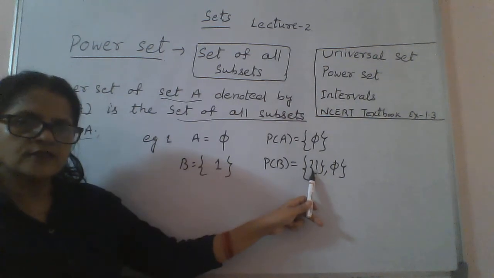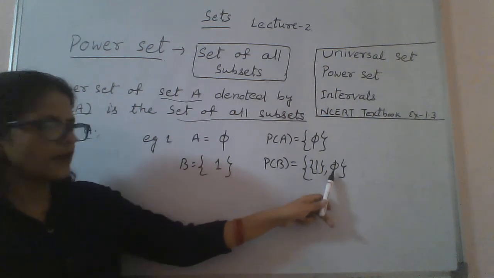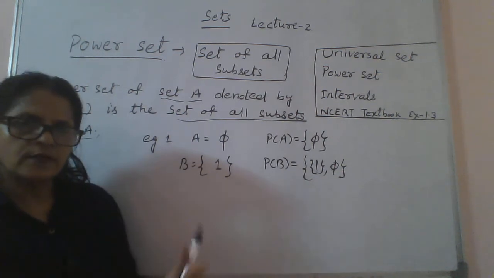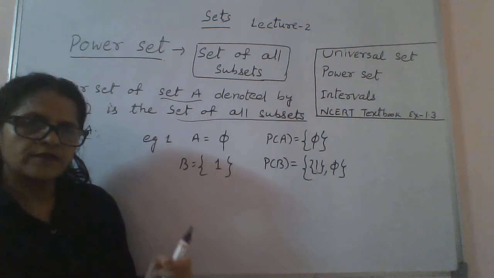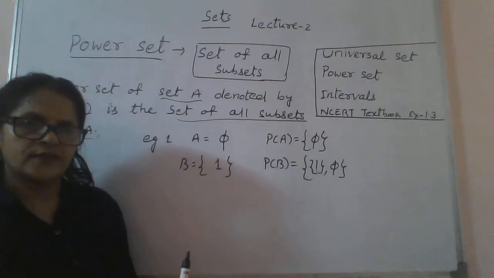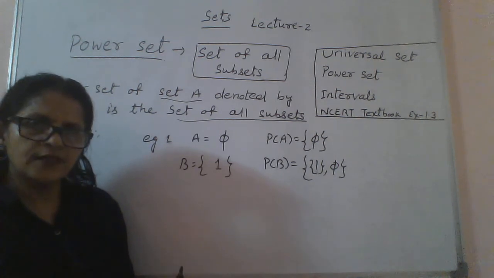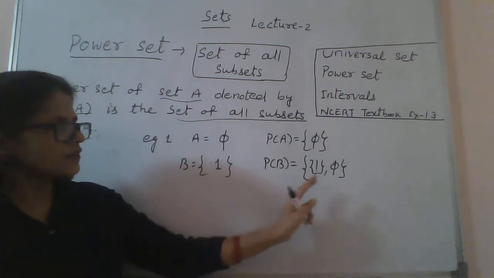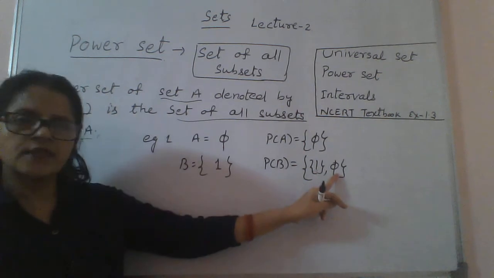Every set is a subset of itself, and ∅ is a subset of every set. So by default, whenever you consider the subsets, the set itself will come and the empty set will come. These two sets will be there in any set. So if the set has one element, the set itself is coming and the empty set is coming.